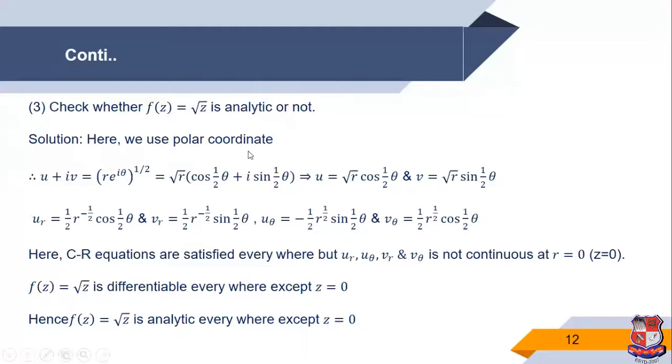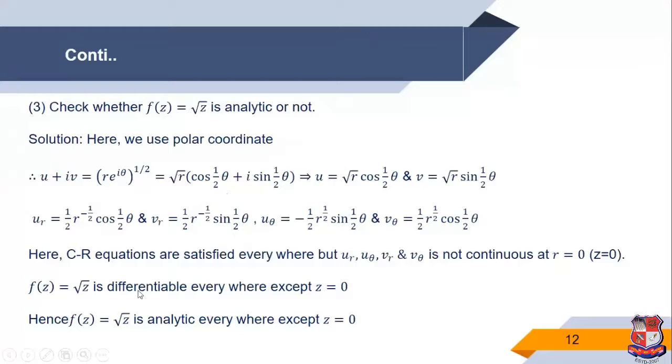So for root z, the power of z is raised to 1/2. When the power of z is 1/2 or 3/2, or another function is given like 1 upon z cube or 1 upon z square, and the function depends on r and theta, then we use the CR equations in polar coordinates, because this is the easiest way to find whether the function is analytic or not.